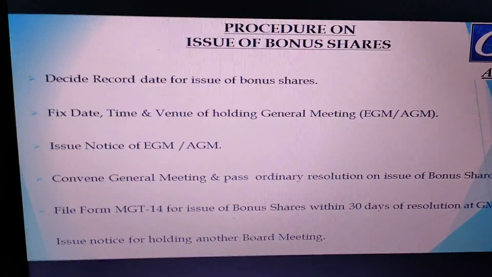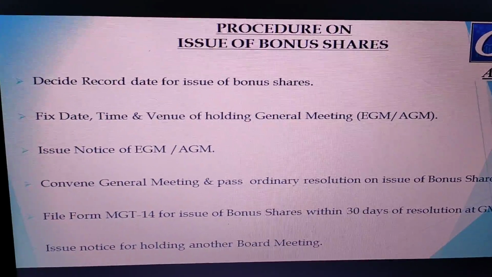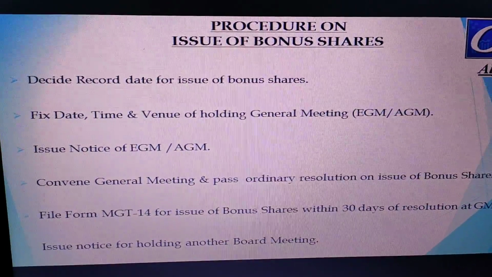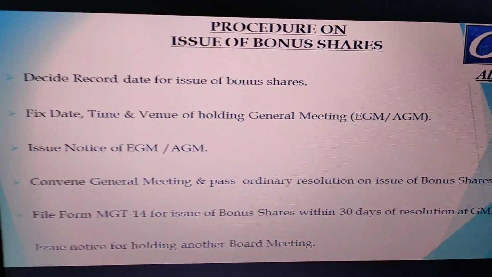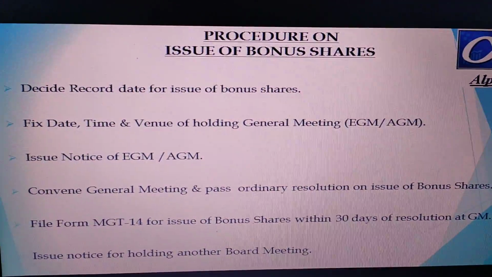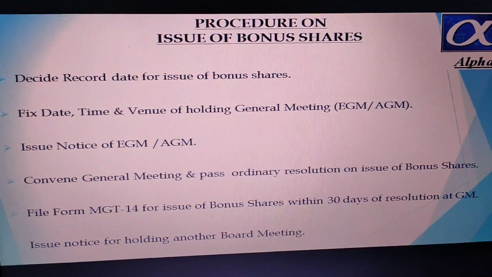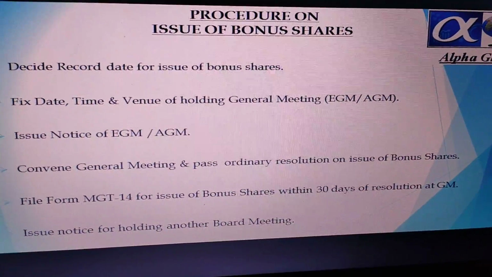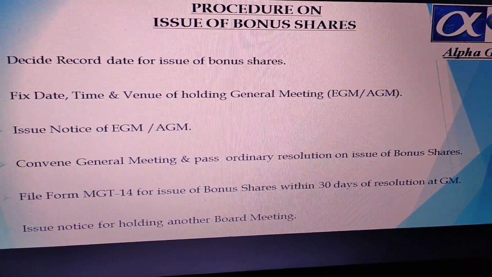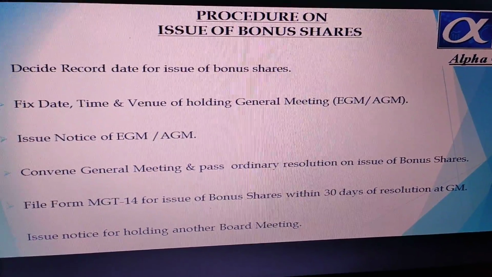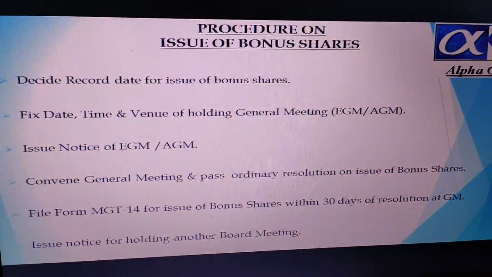Then thereafter you hold a general meeting, which can be either EGM or AGM, case to case basis, but preferably in case you are not doing an AGM, then it will be an EGM. And you need to pass one ordinary resolution. When you pass an ordinary resolution for issue of the bonus shares, the same gets approved, and that will be sufficient for you to go ahead and start allotting the bonus shares.